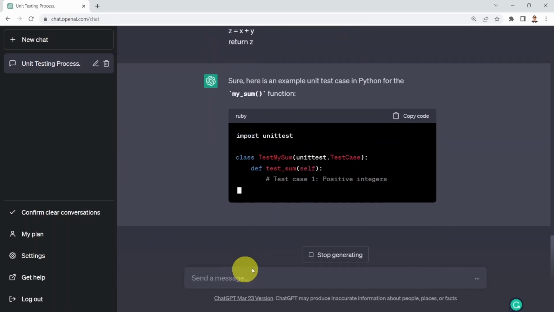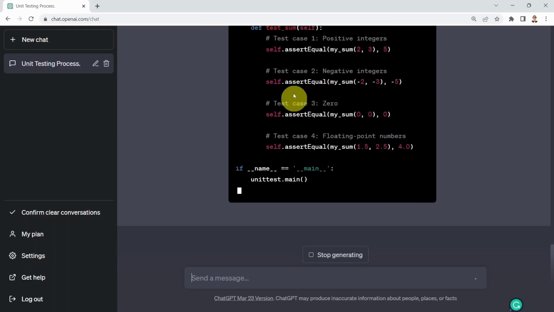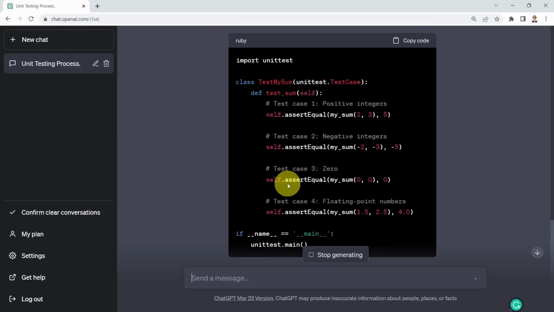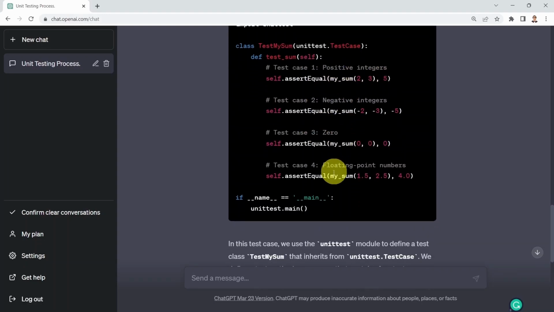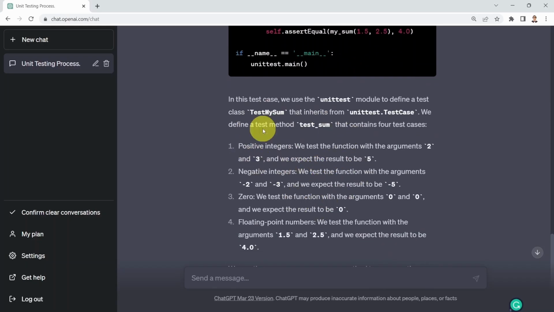And here we go. Here's an example of a unit test case in Python for my sum function. And it's telling you basically the unit test here. And you're basically testing the code using various test cases. So here you have test case for positive integers, for negative integers, for 0, and for floating point numbers as well. Okay, looks pretty good. And of course, here it's explaining to you how that unit test is actually performing.